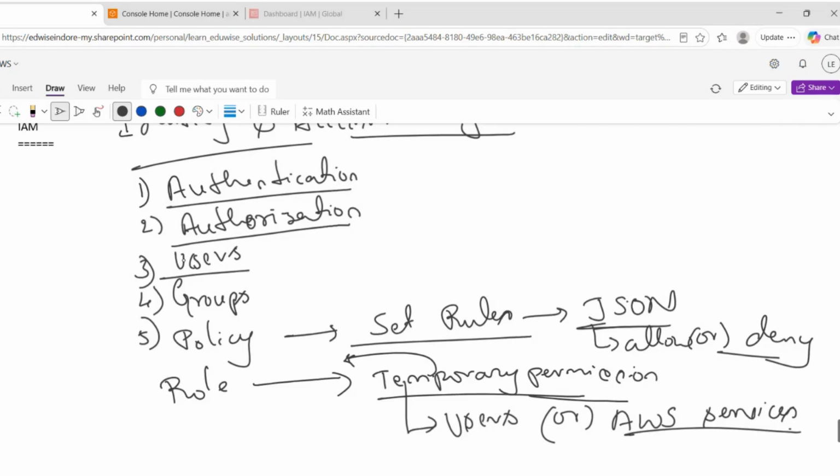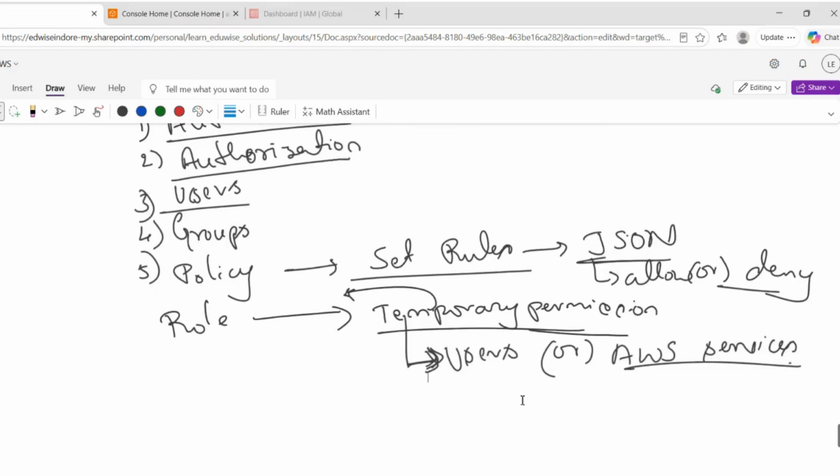To explain in very simple terms, let's assume one guy joined. Avasti got promoted as a team lead only for one week. This is called a temporary promotion, right? This is how exactly a role will work.